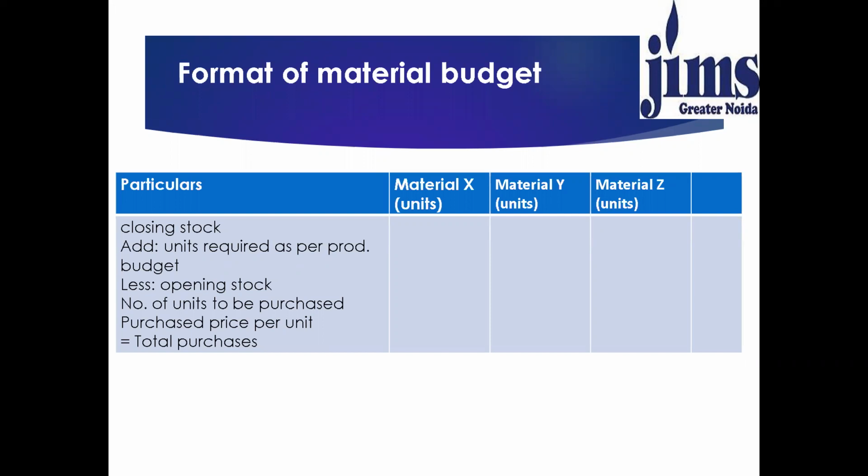So we'll get to know the number of units to be purchased. So purchase budget or material budget is based on the production budget. How many units have to be produced will be purchased by the purchase department. So let's discuss the example of material budget.